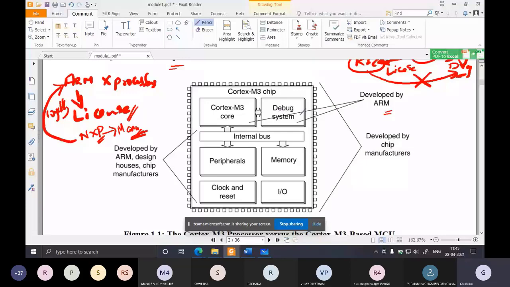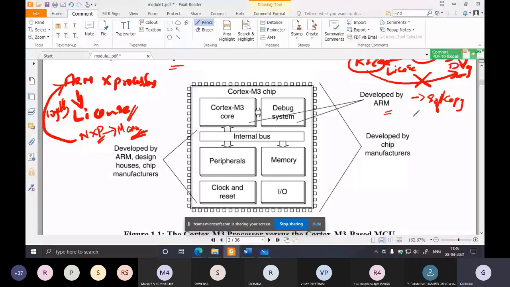So ARM only develops the Cortex-M3 core and the debug system. Develop means they develop the soft copy. To visualize, remember that they develop the soft copy. It is just like when you want to build a house, you go to an engineer, and the engineer gives you a plan in the form of a soft copy: where the hall will be, where the kitchen will be, where the parking area is, the dimensions and all. That part is taken care of by ARM, only that part.